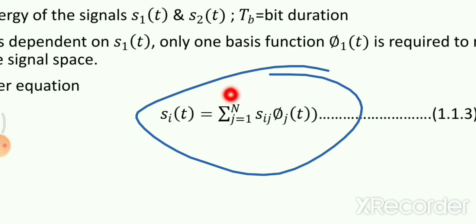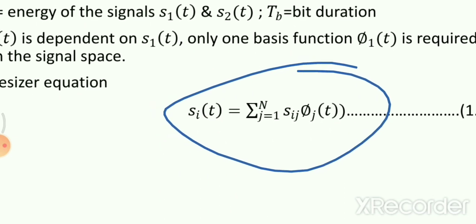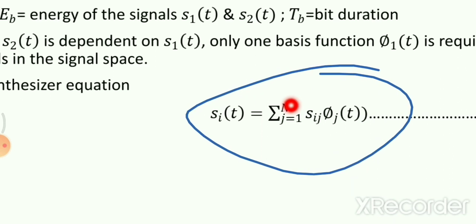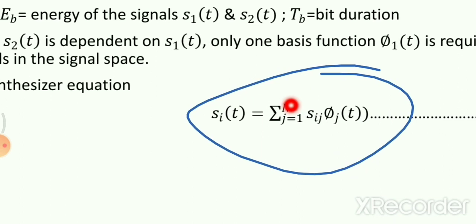If I put i equal to 1, I have signal 1. If I put i equal to 2, I have signal 2. On the right-hand side, if n is equal to 1, I'll have one term. If n is equal to 2, then I'll have two terms, because j goes from 1 to 2. But since there is only one basis function, the value of n is going to be 1 for all time.